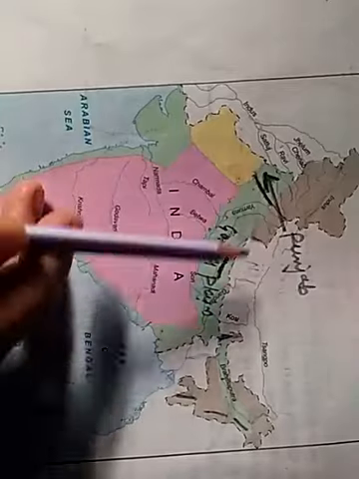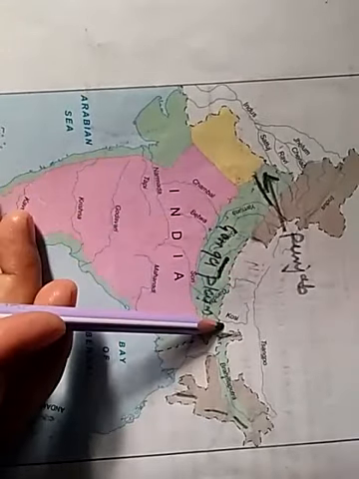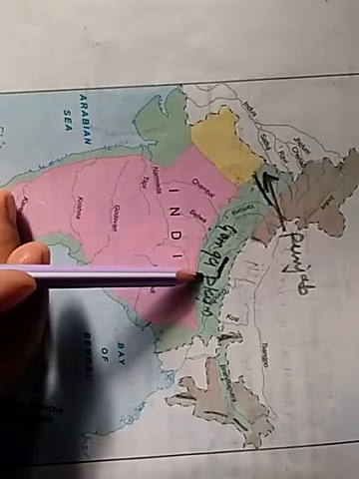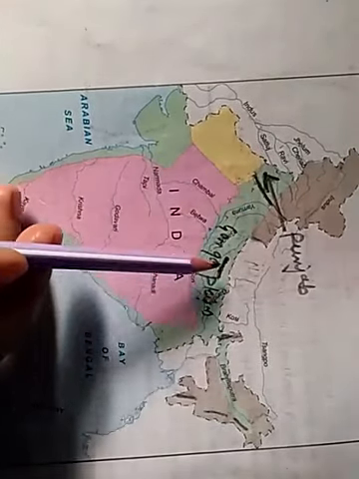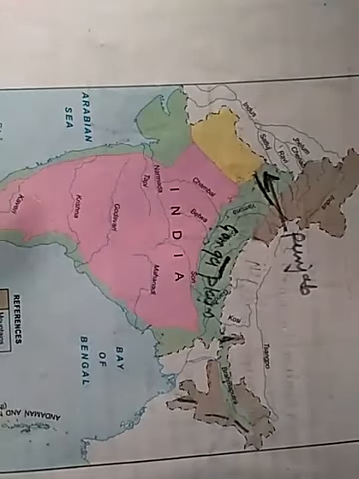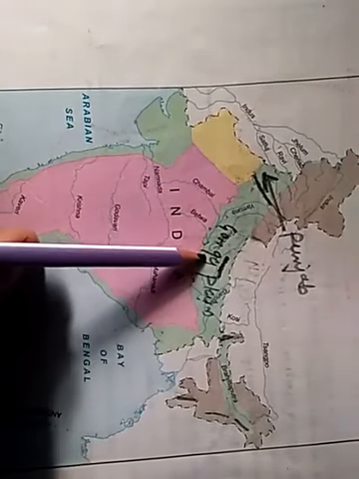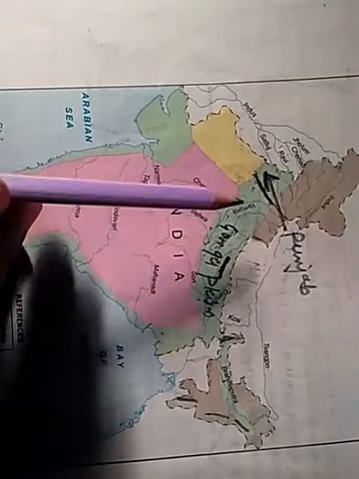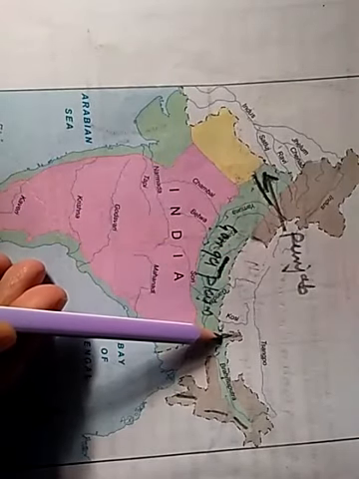The middle part of the northern plain, extending between river Ghaggar and river Tista, is known as the Ganga Plain.